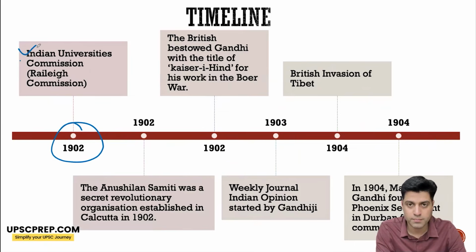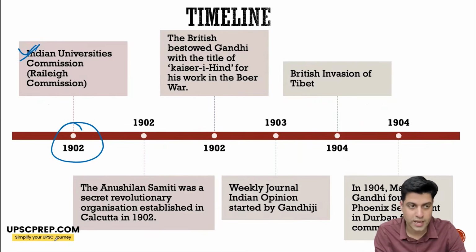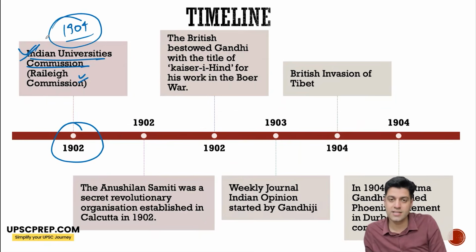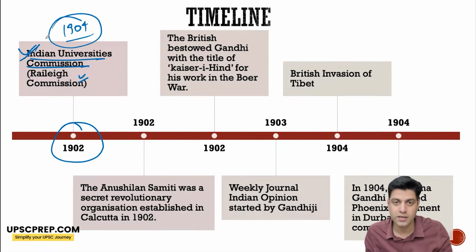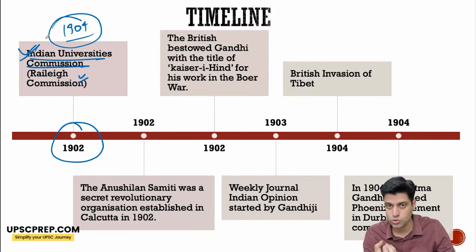In 1902, under Curzon, the Indian Universities Commission is set up, and comes out with the Indian Universities Act in 1904, which says that privatization has actually reduced the quality of education. At the same time, it centralizes a lot of power with the government in recommending and bringing in any changes. So centralization of power also happens during this time.